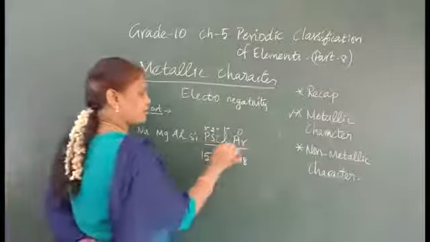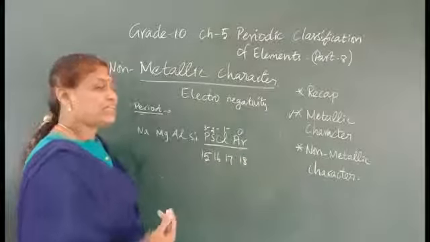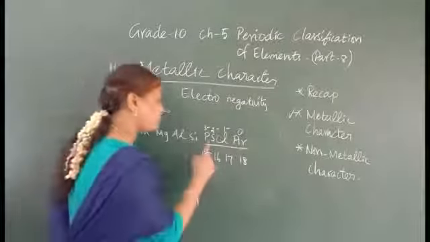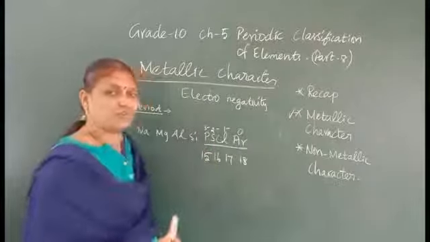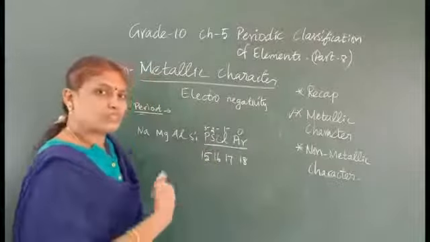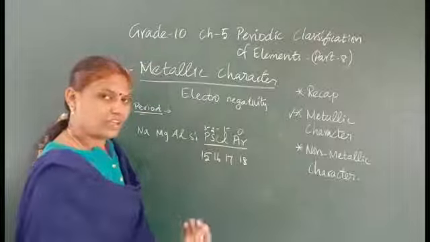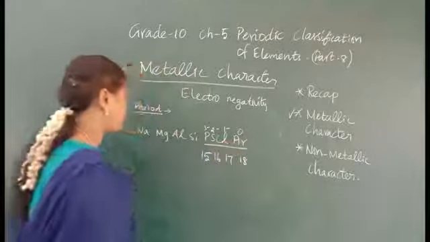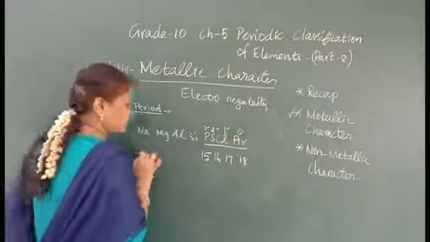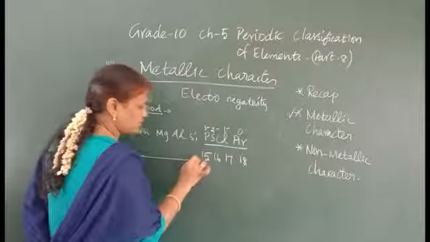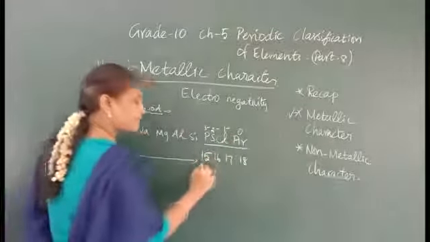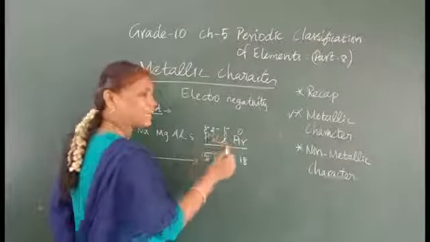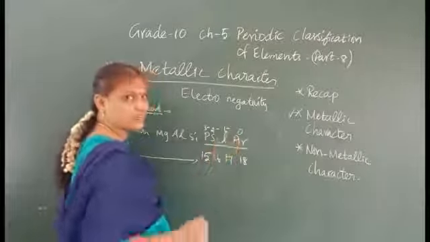So when you see here the gaining of electrons, here it is 3. So we have the electron gaining nature also. If it is 1 minus only, it will be more. So from here, the metallic character is decreasing, but the non-metallic character, for 1 minus only, will be more.